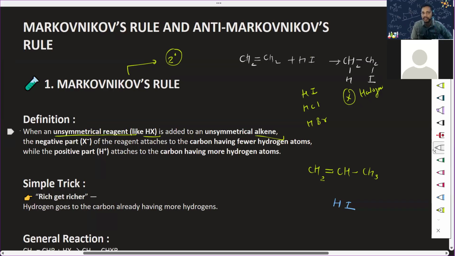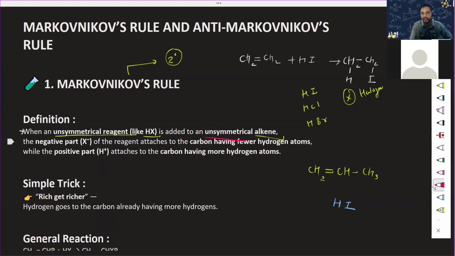So the definition says that when an unsymmetrical reagent is added to an unsymmetrical alkene, the negative part, see, when you have HX and it dissociates into H plus and X minus, which is the negative part? X minus, that is the halogen of the reagent, attaches to the carbon having fewer hydrogen atoms.